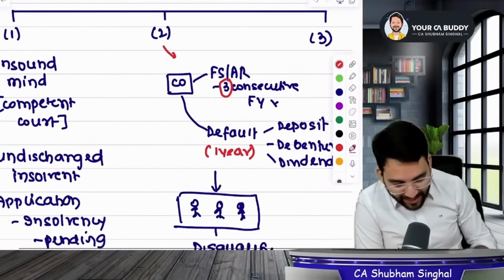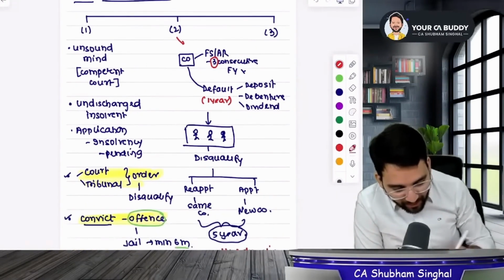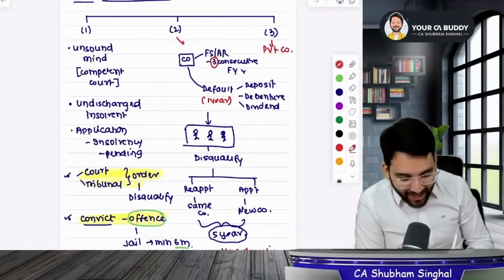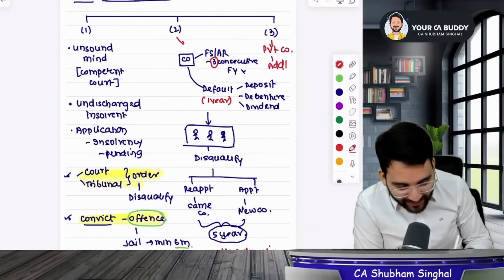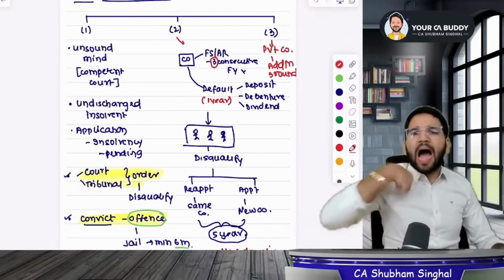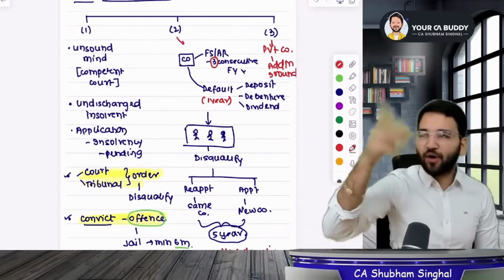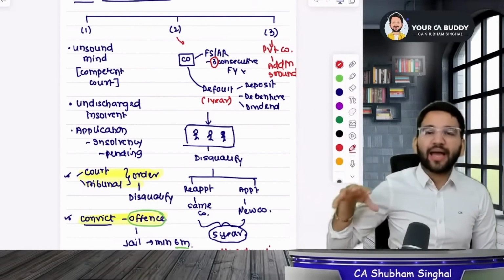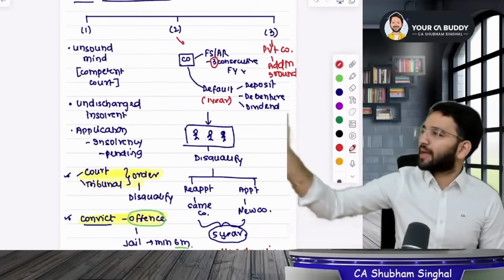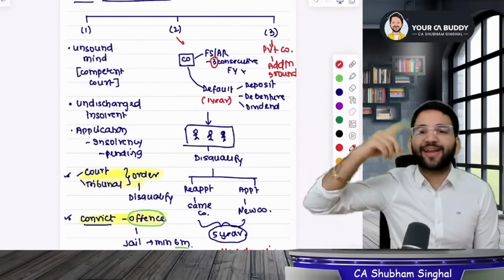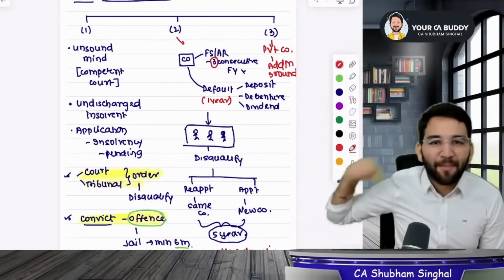But there's a subsection 3 which gives you the power. This power is given only to private companies. If they want to, then they can provide additional grounds. Those which are written in the law are fine. But let's suppose you, I, Disha Patani, and Hrithik Roshan, we four opened a private company together, okay?